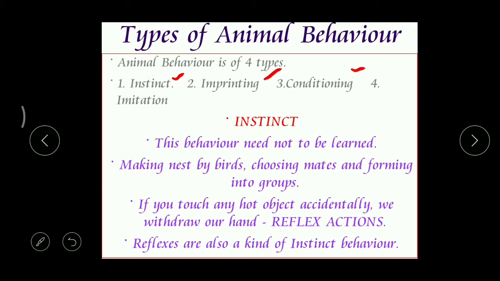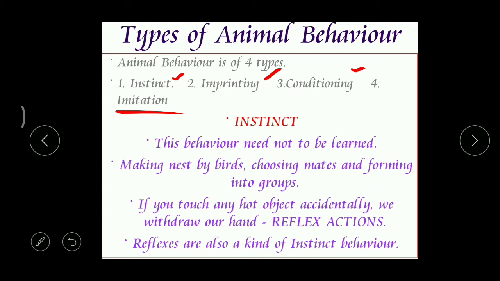Third one, conditioning. And the last one, imitation. I think you know well about the last kind of behavior, imitation. Have you heard about this word, imitation? What is meant by imitation? Yes, copying. Now, let's come to the first one, that is instinct behavior.